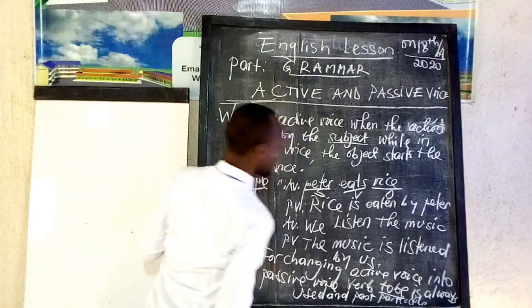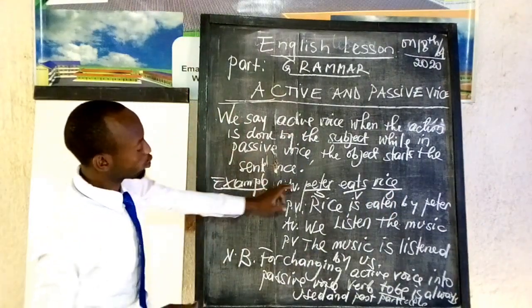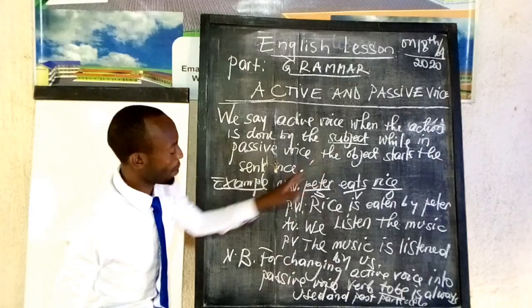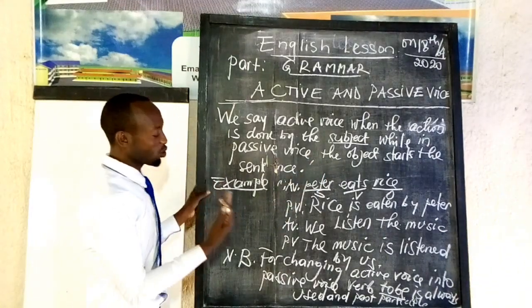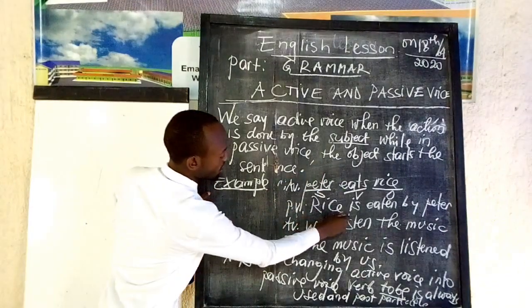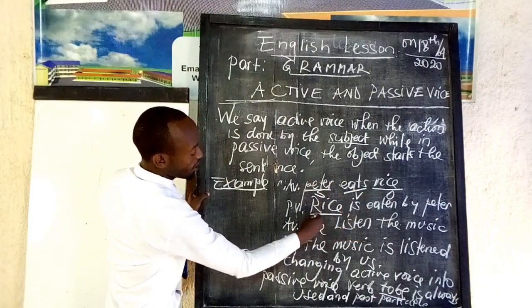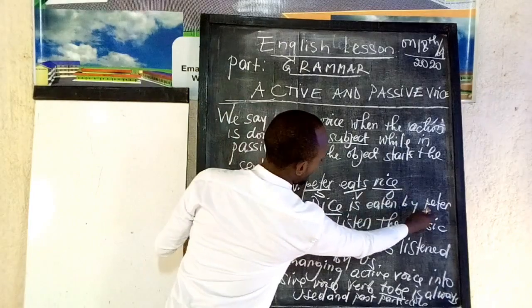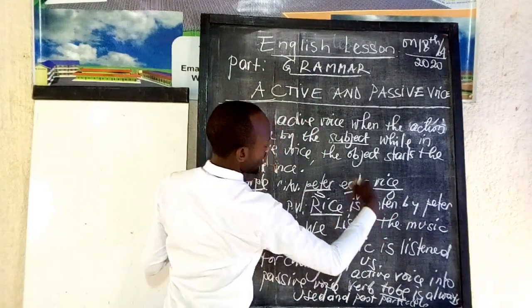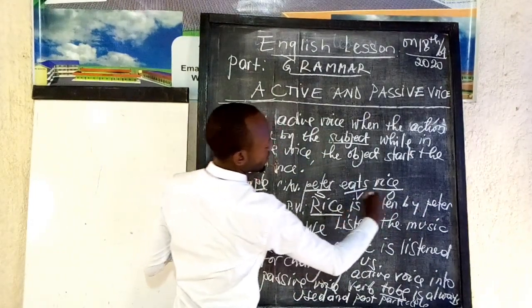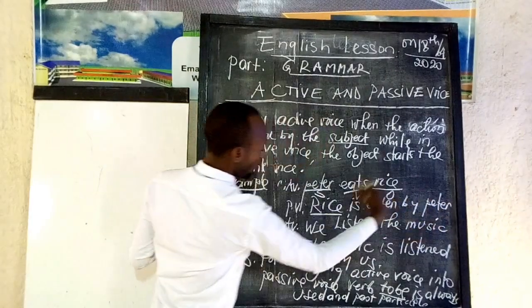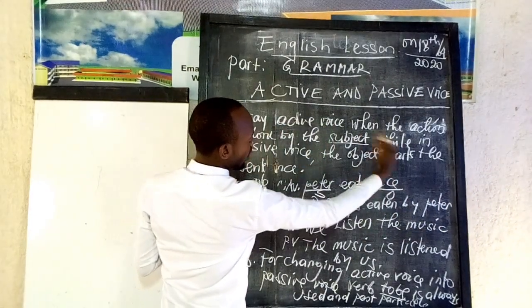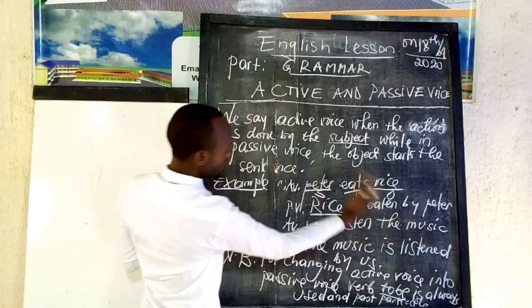That is the object. But when we change this one into passive voice, you have to know that the object, which is rice, begins the sentence, so we say that rice is eaten by Peter. So here Peter in this passive voice is acting as an object, while rice, which was the object, starts the sentence acting as subject.